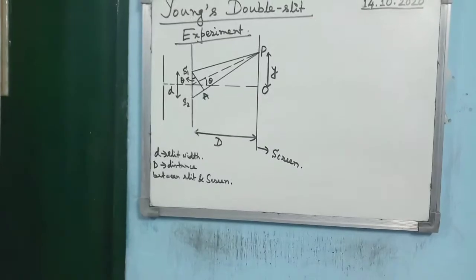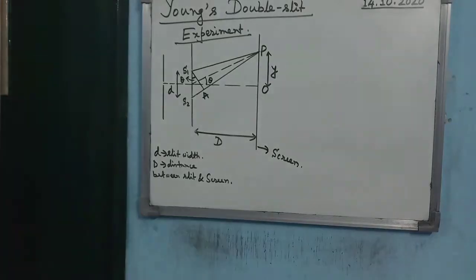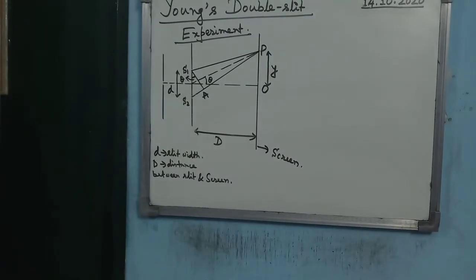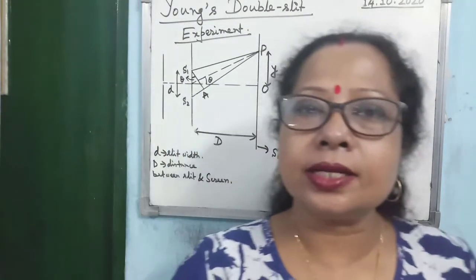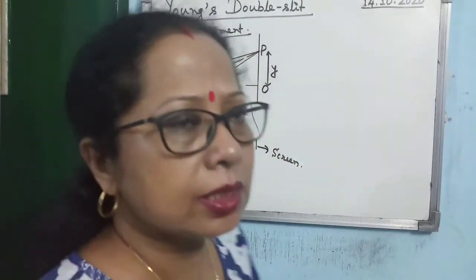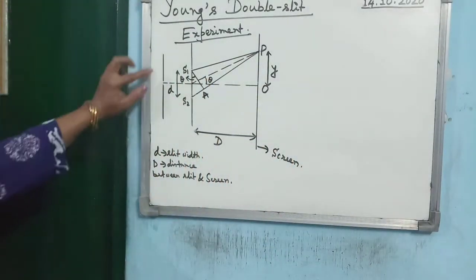Alright, now the topic I am going to discuss is a very important topic for your board exam, that is Young's double slit experiment. Young performed this experiment first. Why is it known as the double slit experiment? Just look at the diagram, you will understand it.